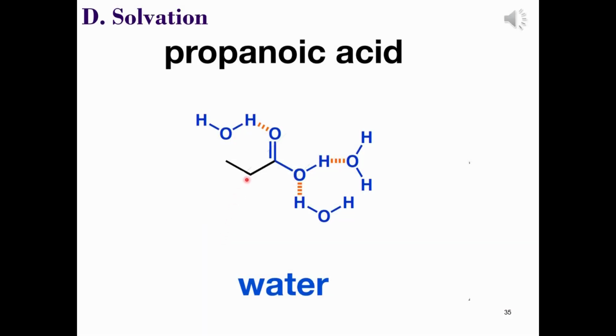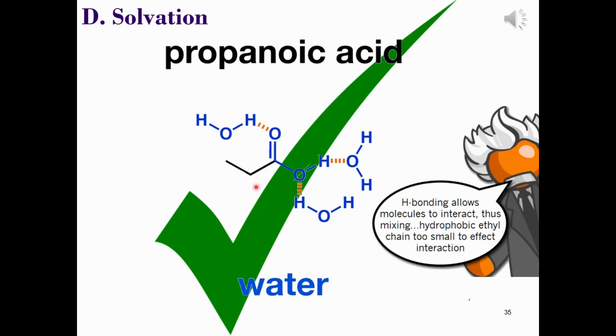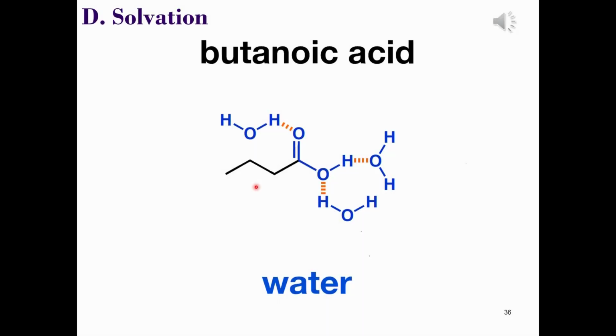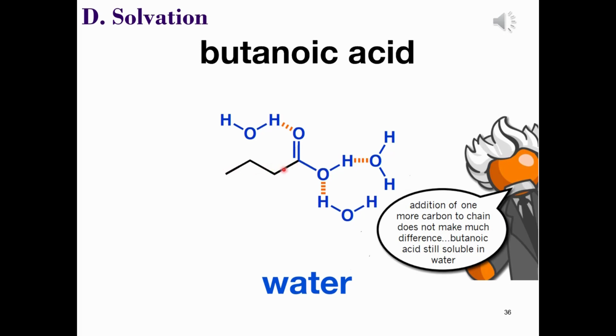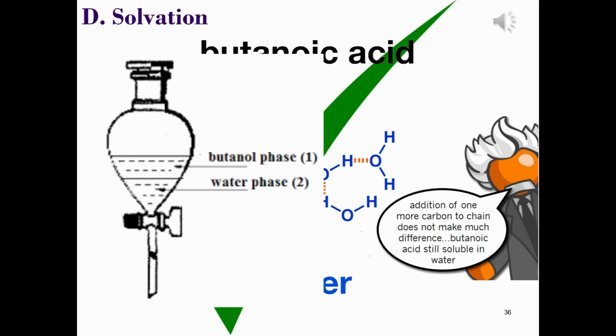Adding one more carbon to ethanoic acid gives us propanoic acid, and hydrogen bonding can still occur as the hydrophobic effect of increasing the carbon unit by 1 does nothing, and so this is still soluble. What about if we add another carbon? Now if we add one more carbon to the chain, doesn't make that much difference either. Butanoic acid is still soluble in water. However, if this was butanol, which was the alcohol version, here we would see some sparingly soluble behaviour starting to occur.